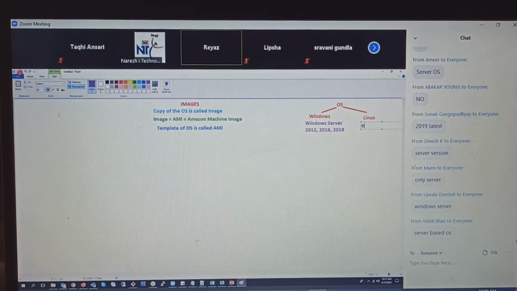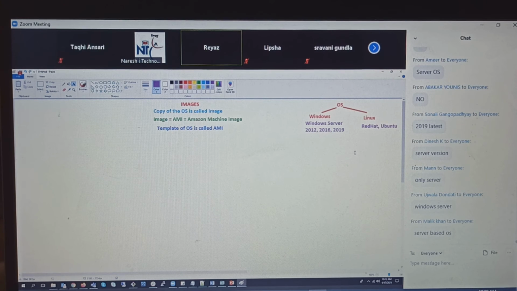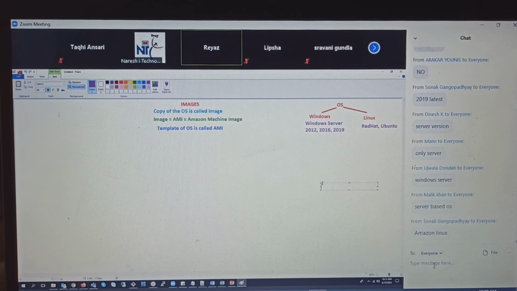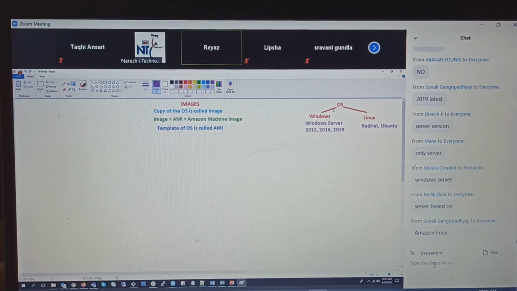In Linux, we have Red Hat or Ubuntu. You have so many flavors again. We'll talk about that later. Yes, Amazon Linux. So please keep this in mind, you'll get Windows operating system and Linux operating system.